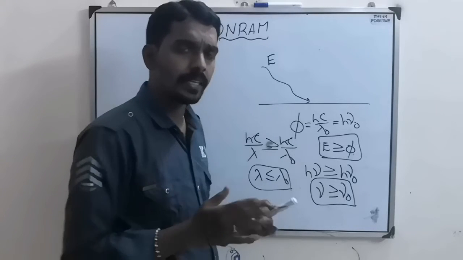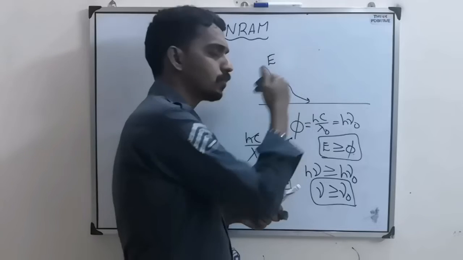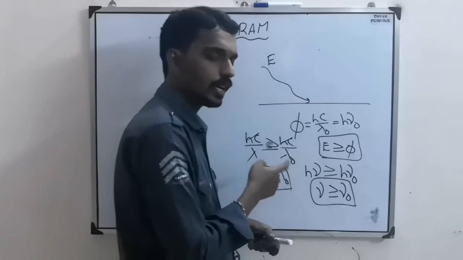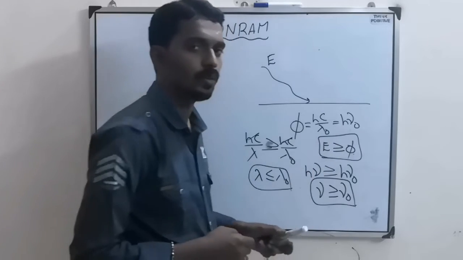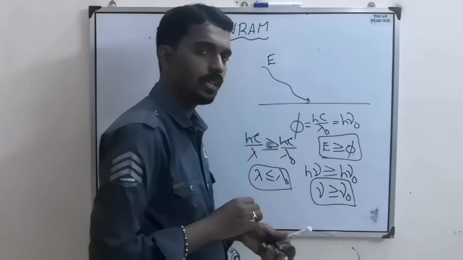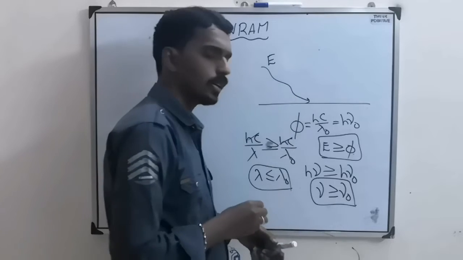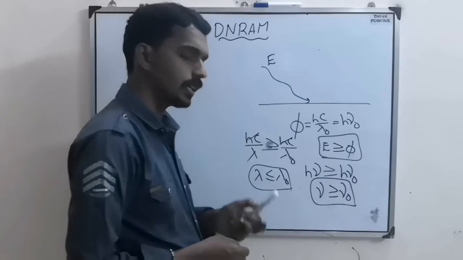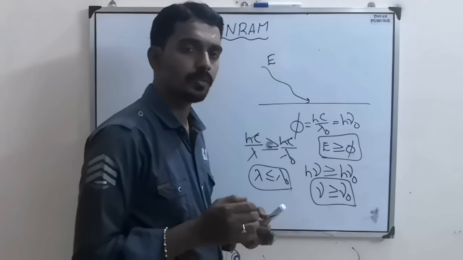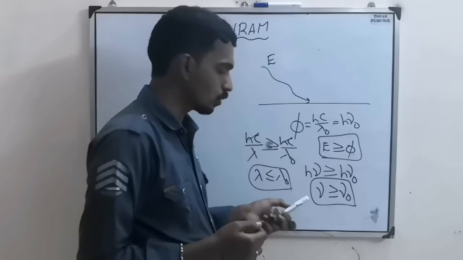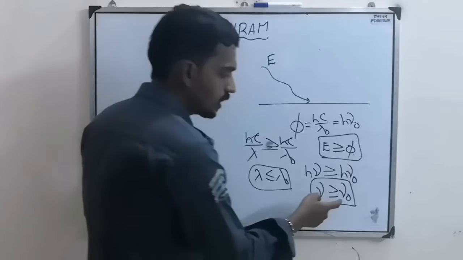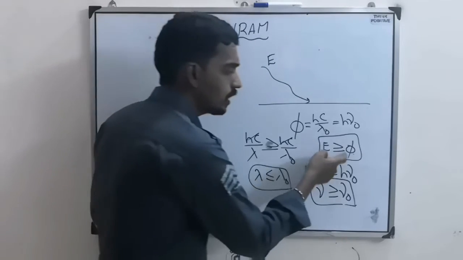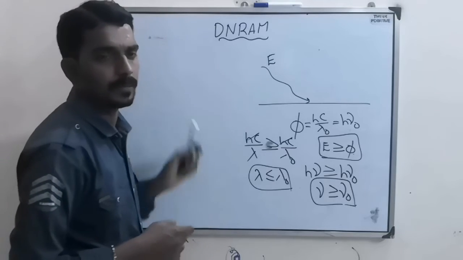The light falling on the surface must have photon energy greater than or equal to the minimum energy required, or the frequency of the light must be greater than or equal to some minimum frequency. Similarly, the wavelength of the light must be less than or equal to some particular wavelength. This is the threshold frequency, this is the threshold wavelength, this is the work function.